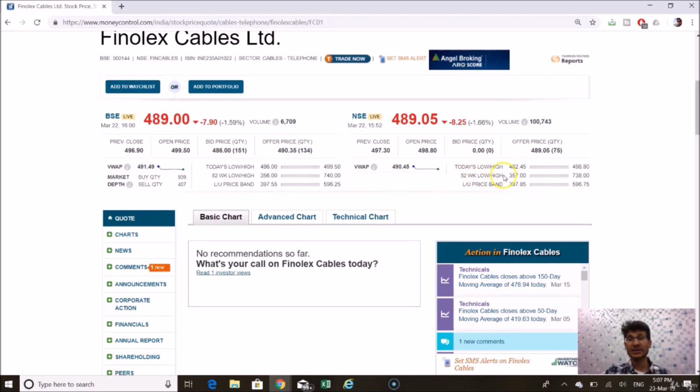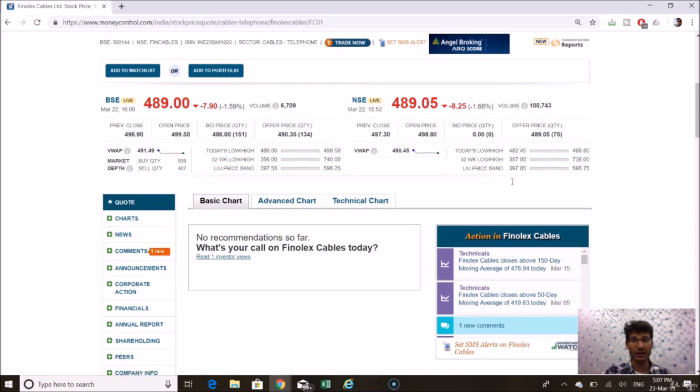Moving further, we can see that the stock has been moving up and down. The 52-week low has been at 357, and the highest point has been 738. So that has been the price fluctuation. Currently we can think that the price has corrected pretty much and has been falling for quite some time.